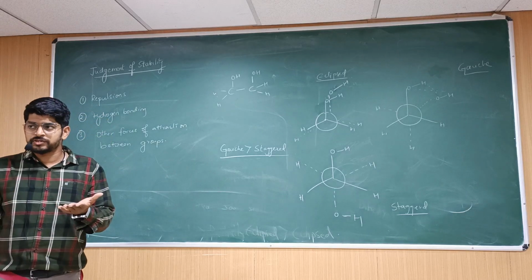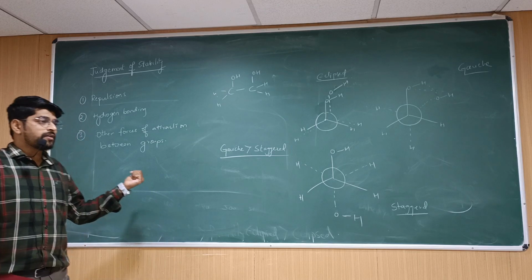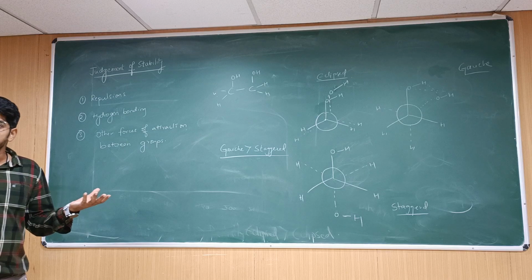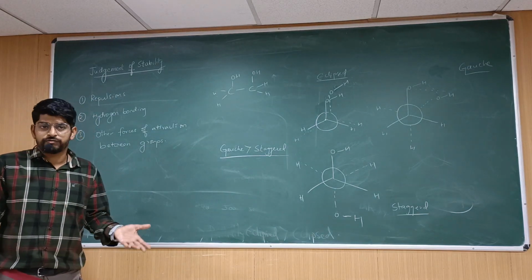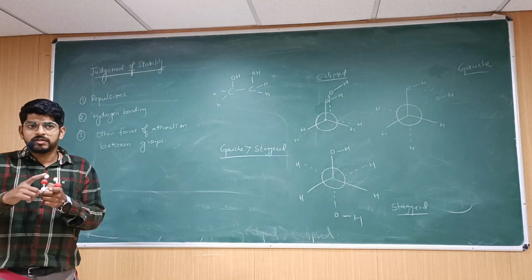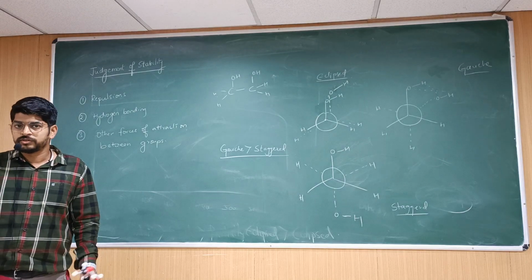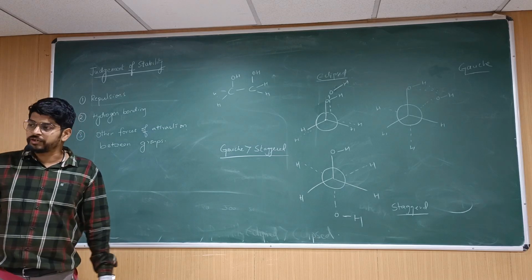First, obviously repulsions. How repulsions decide that, we have seen for butane. One more factor is hydrogen bonding. Is hydrogen bonding going to make one of the conformations exist for more amount of time? Conformation is what? Constant rotation. But in between, if there is an attraction in some of the forms, that form will stay for a longer time. So that means it is increasing the stability of that form. So that is how hydrogen bonding is going to change it.